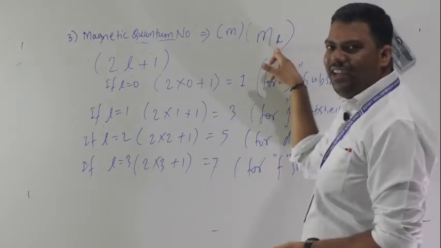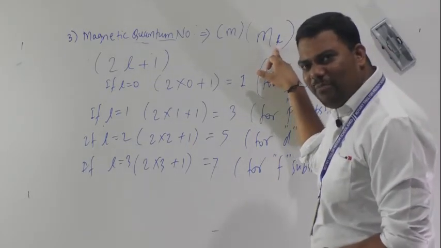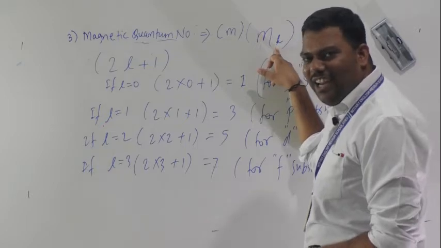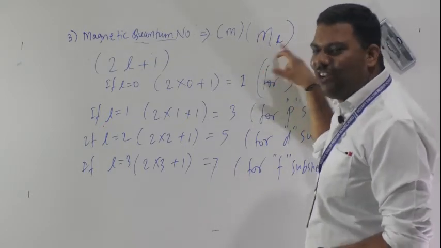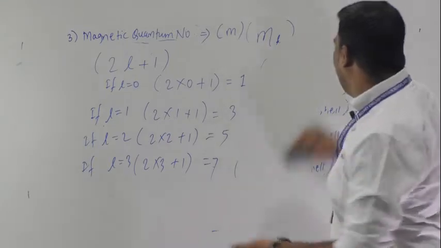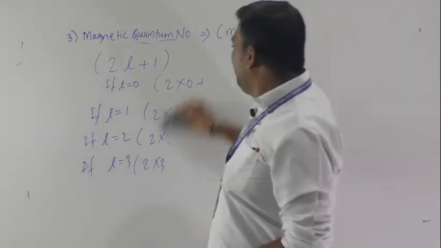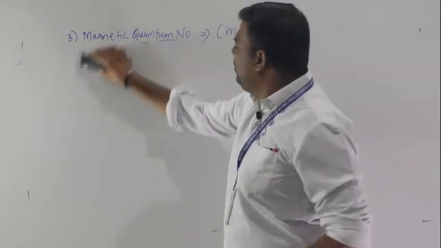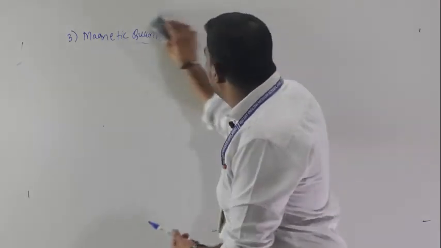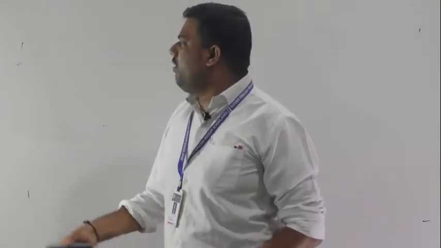That's why m with subscript small l, where small l is your azimuthal quantum number. So keep in mind all this, understand it well. Now we will discuss the next quantum number.